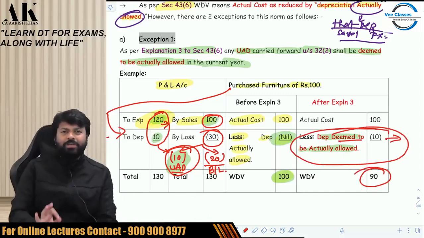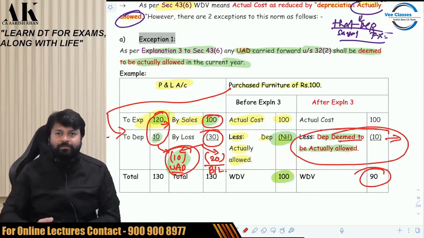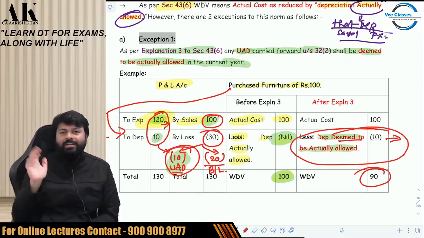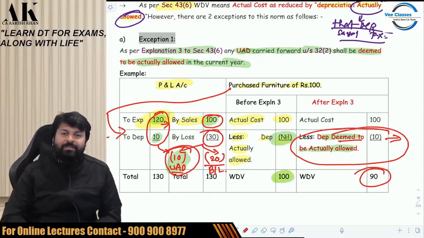See, the moral of the story is very simple. I am trying to explain the logic to you. If you understand the logic, well and good. The logic is not written anywhere. It's not written in your study material. It's very easy to understand the logic. There is no rocket science in this. It's a basic mathematical logic. But the ultimate treatment is what?